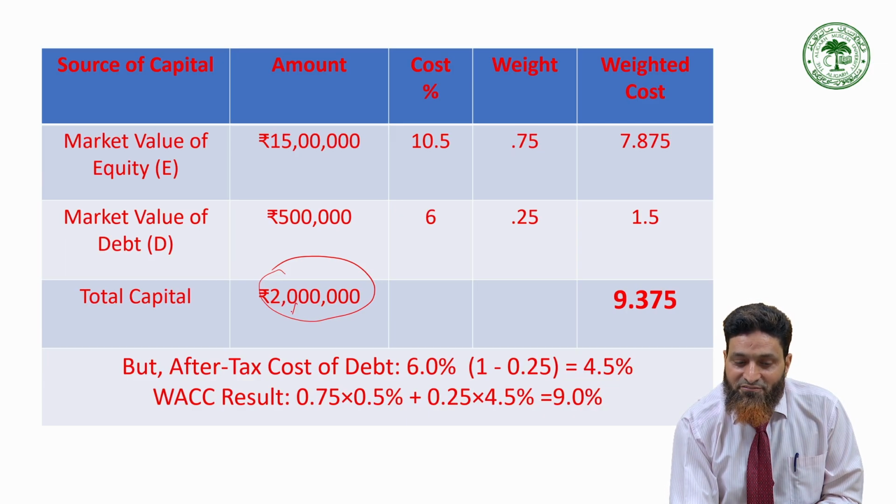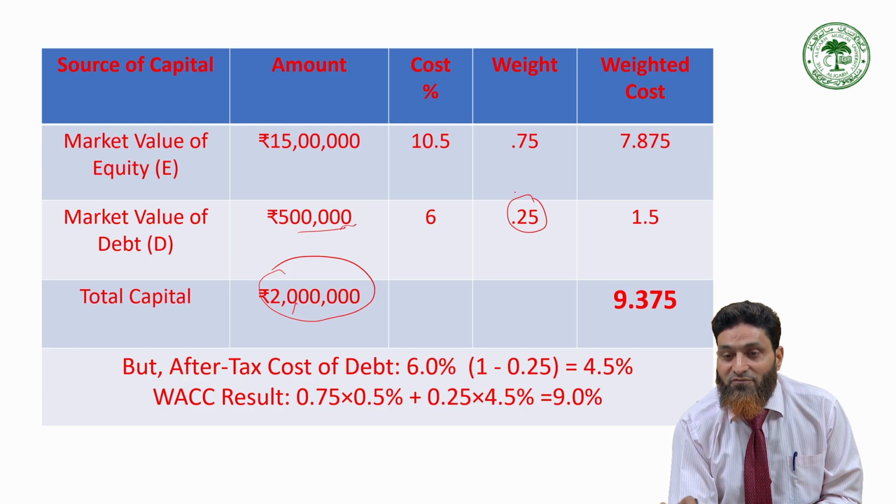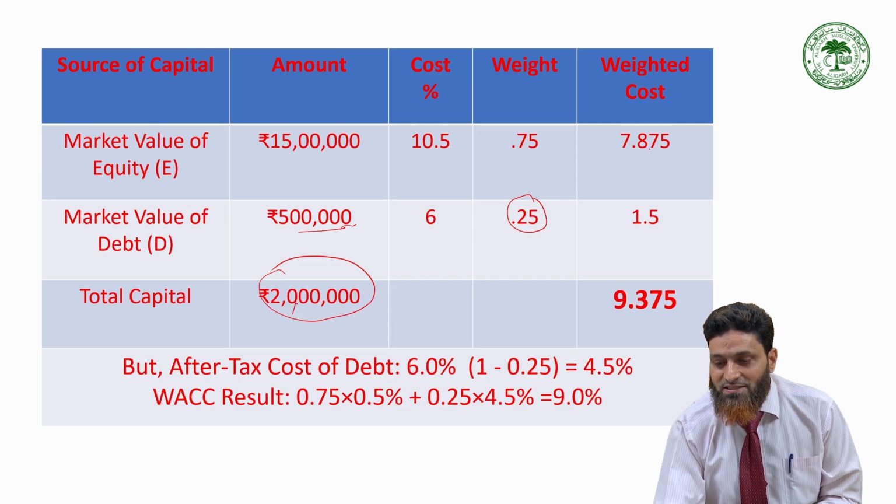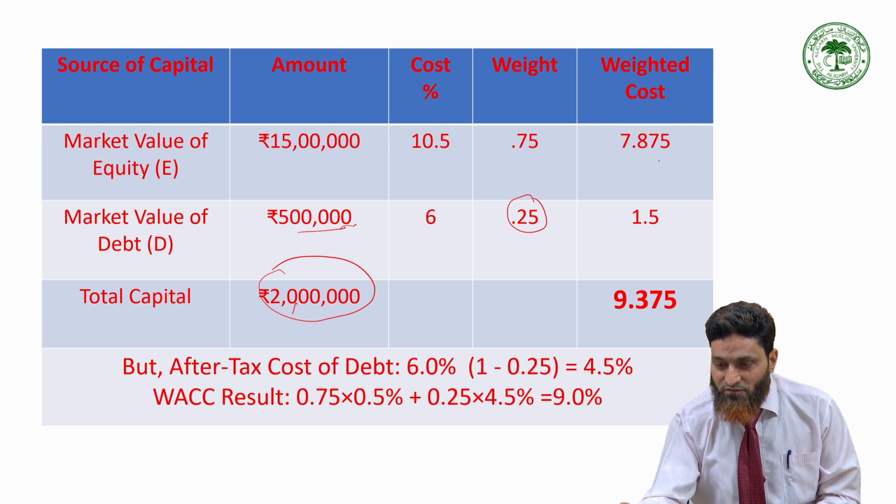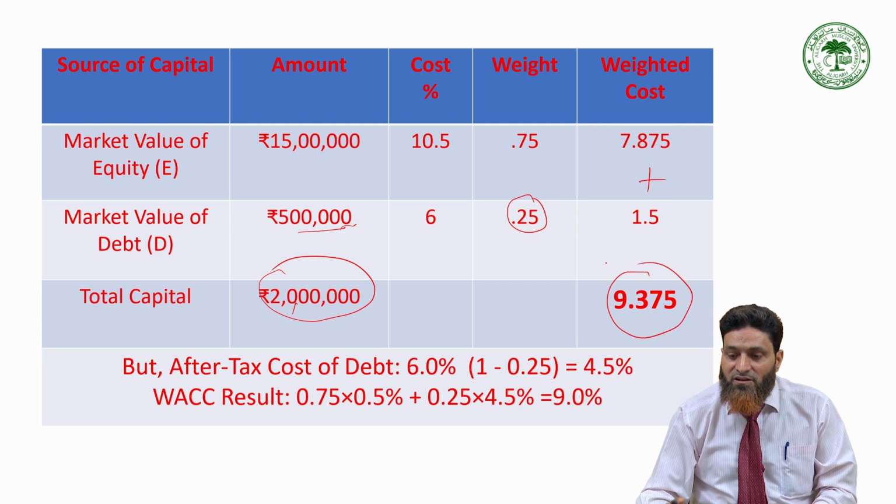Out of 20 lakh, 5 lakh is debt, so its weight will be 0.25 or 25%. If you multiply cost and weight and make the total, 9.375 will be the weighted average cost of capital.